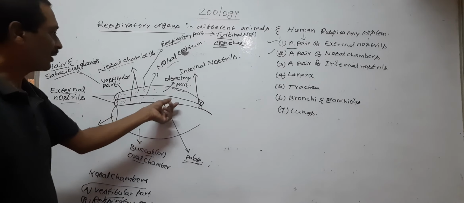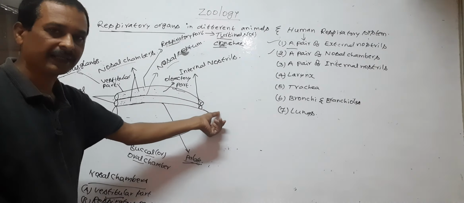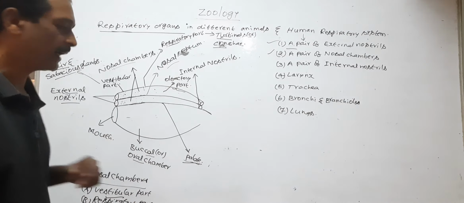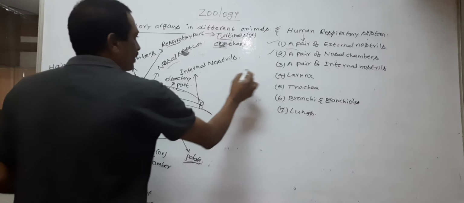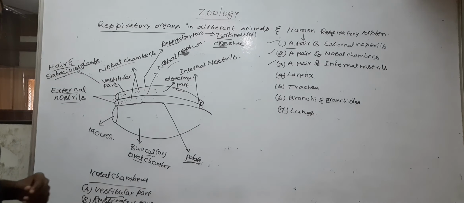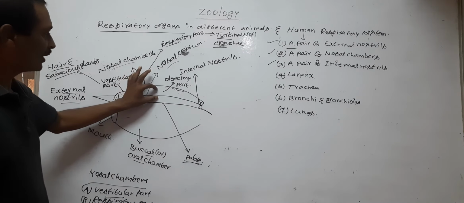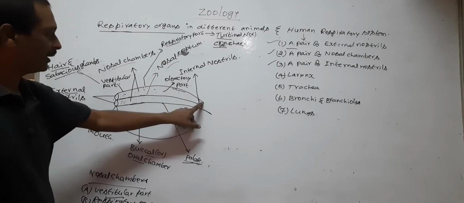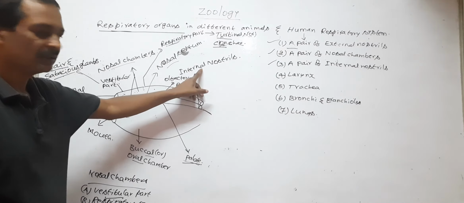Next, the two nasal chambers open into the pharynx. Next, a pair of internal nostrils. At the end of the two nasal chambers, a pair of openings are present called internal nostrils.